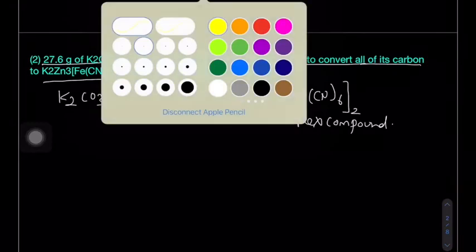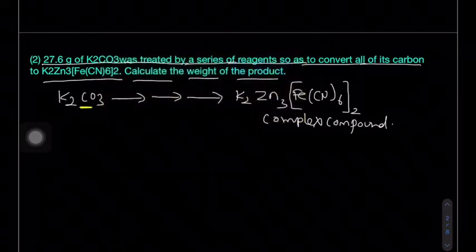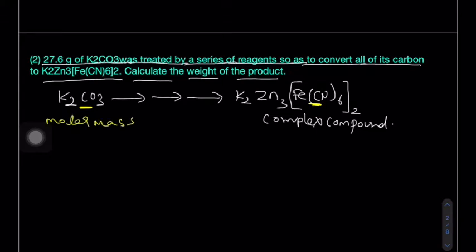Whatever carbon atoms are present in the K2CO3 will be completely converted into the complex form. Before applying POAC, we have to know the molar masses. In K2CO3, potassium atomic mass is 39, carbon is 12, oxygen is 16.